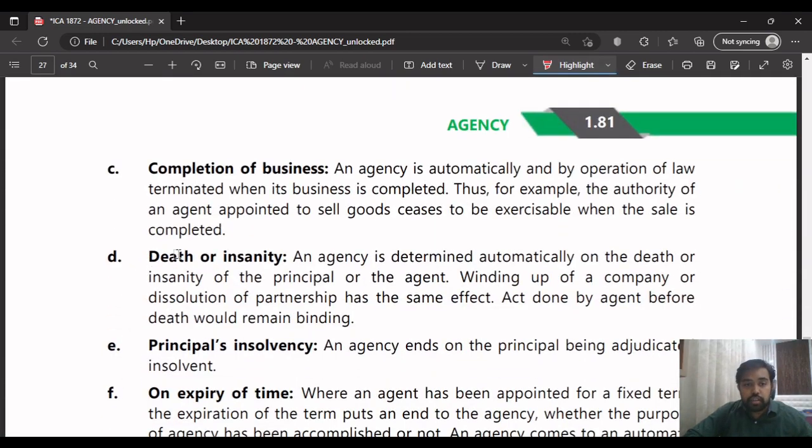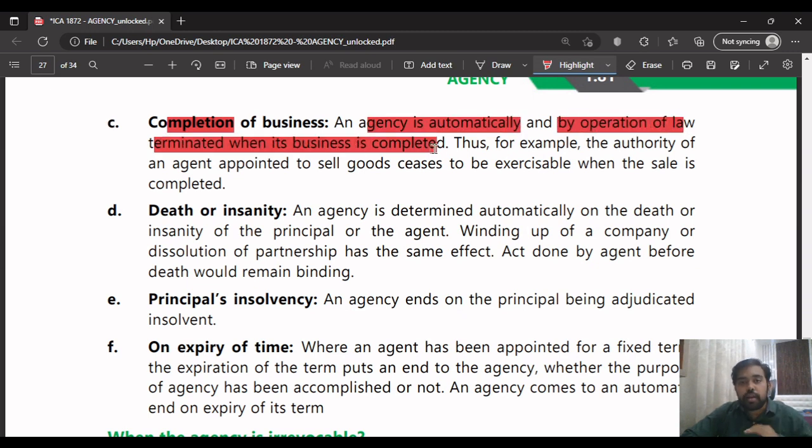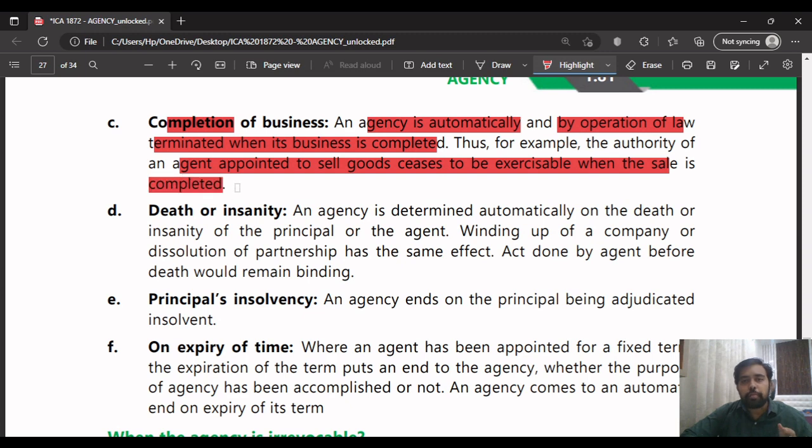Okay. Next, what they are saying is completion of the business. If the business is completed, why should we continue the contract of agency now? So agency is automatically, by operation of law, terminated when its business is completed. So, for example, the authority of an agent appointed to sell goods is exercisable until the sale is completed. I appointed you to do this particular business of sale.